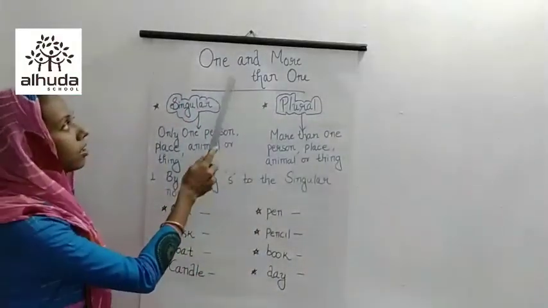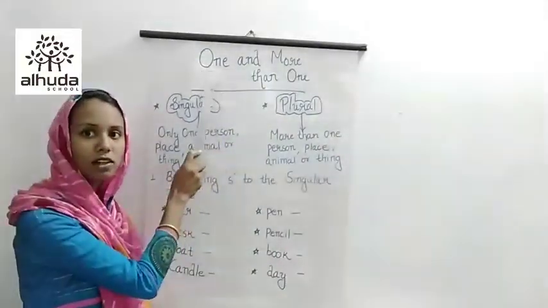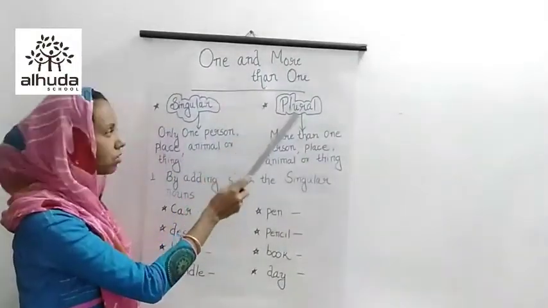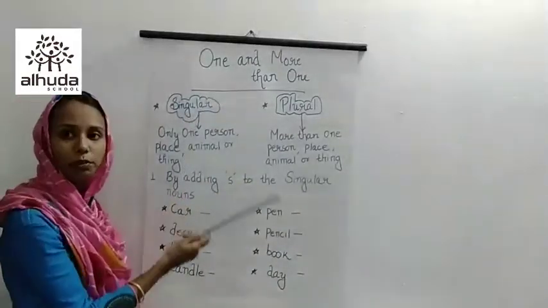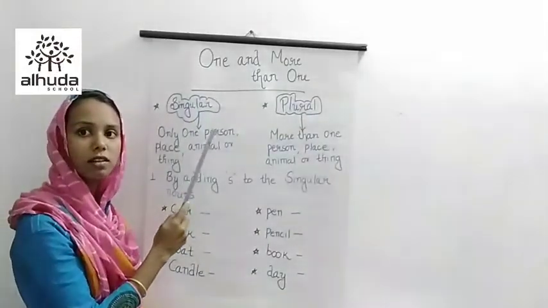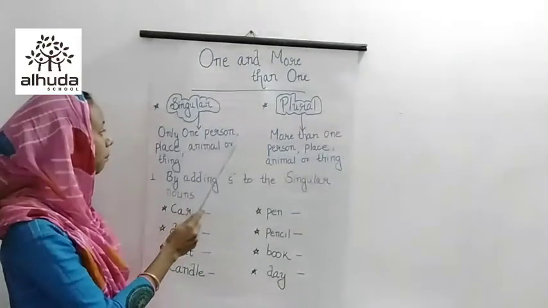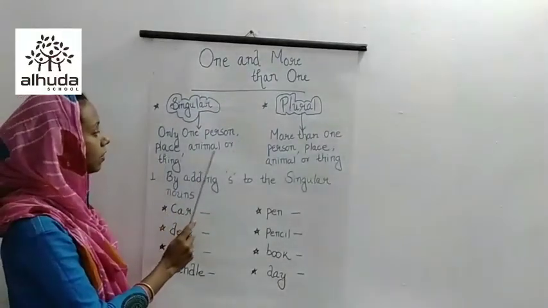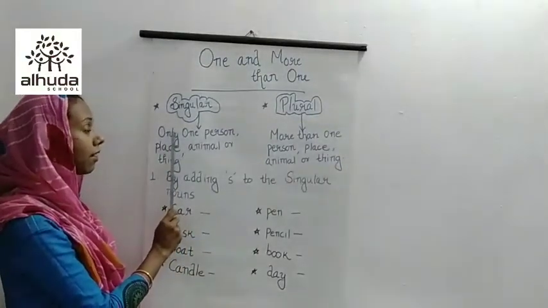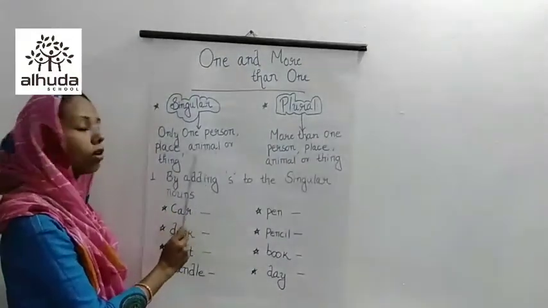See the first one. We already discussed that one means it is a singular noun, while more than one means it is plural nouns. So, what do you mean by singular nouns? Okay, we can go through the definition of singular nouns. Singular nouns means it's having only one person, place, animal or thing.